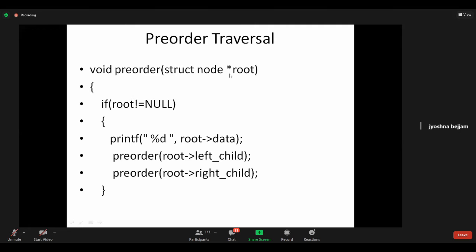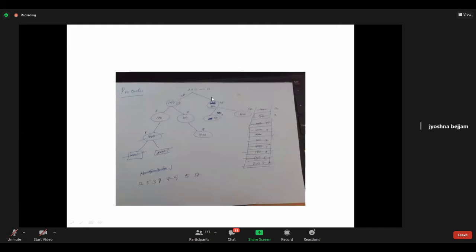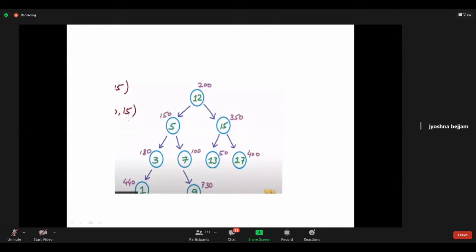So, here in terms of addresses we are speaking, right? Root of left child. Root is 200. 200 left, is there any value stored? No, we are storing the address of the left child. According to the diagram, the address of the left child is 150. So when I say root of left child, my root is 200, and the left child is 150. When I say root of right child, we are talking about 350.